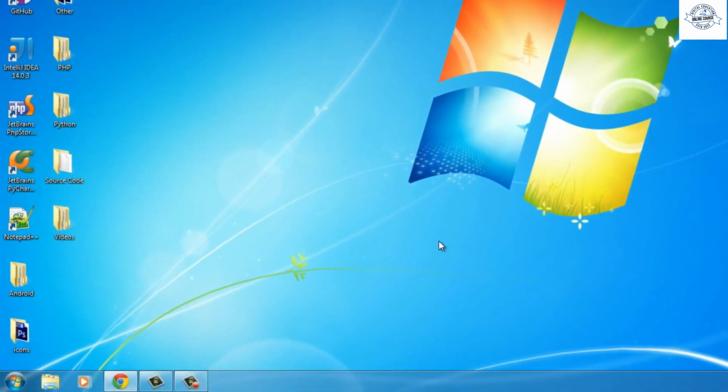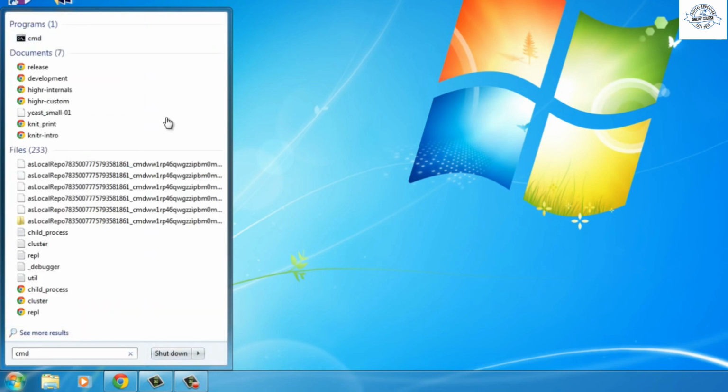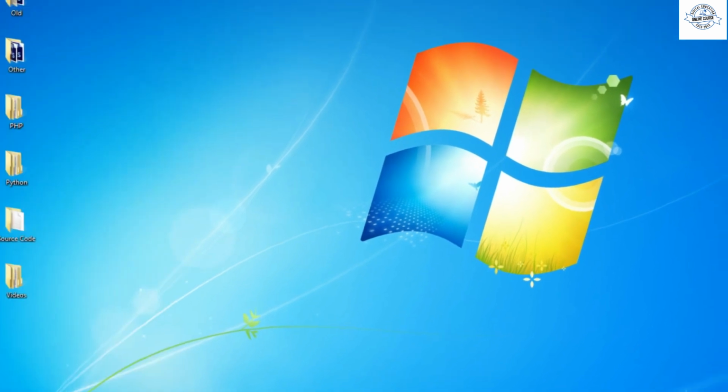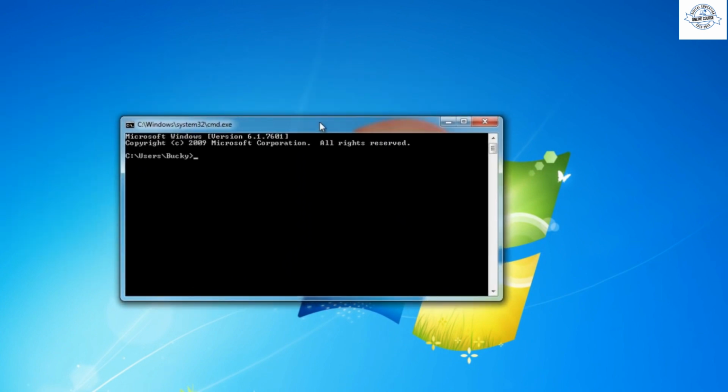Well, the first and probably the easiest test that you can do is you can actually go to your command line. If you go to your start menu, you can either search for or just type cmd, and that will pretty much open up the command prompt. So what it did whenever it installed is it set up a system path. So now we can actually run it by just typing the word node.